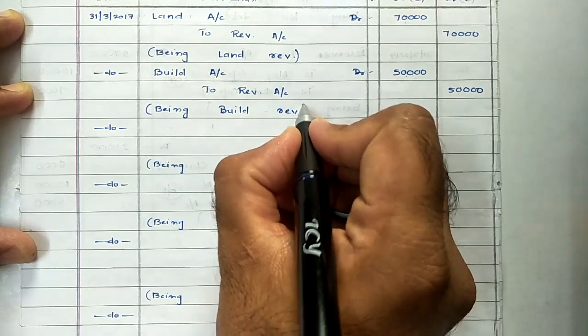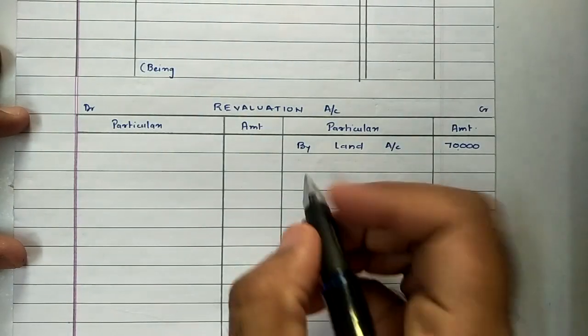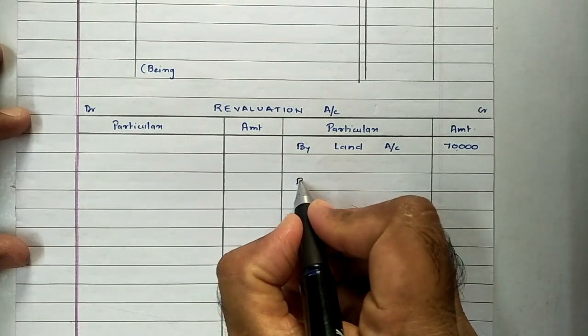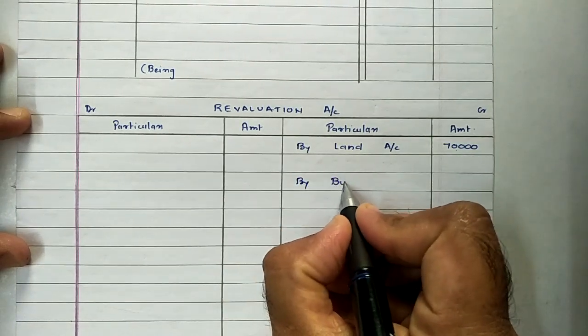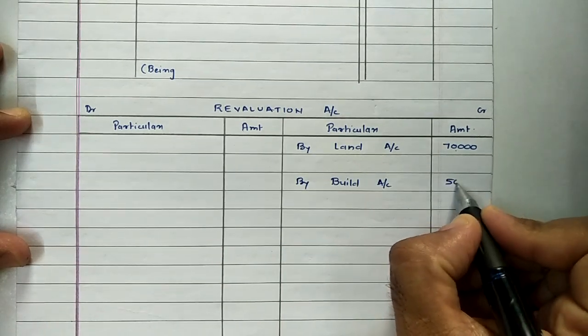And now posting the same into ledger, building to revaluation. So in revaluation account, it will be recorded as by building account rupees 50,000.